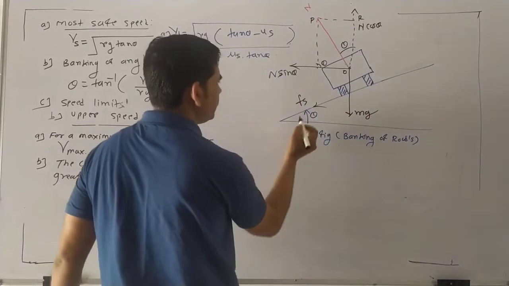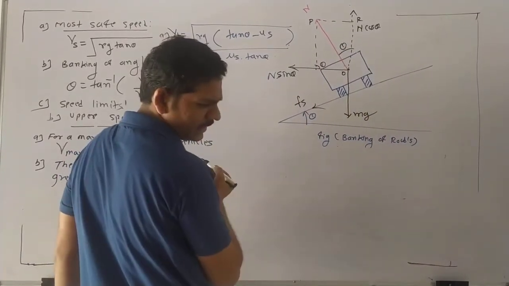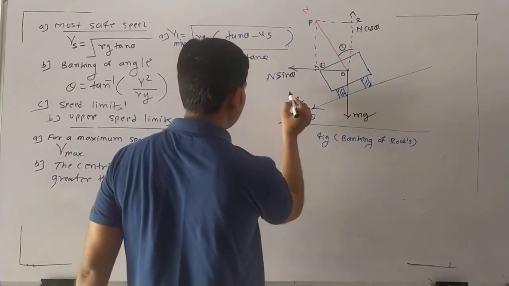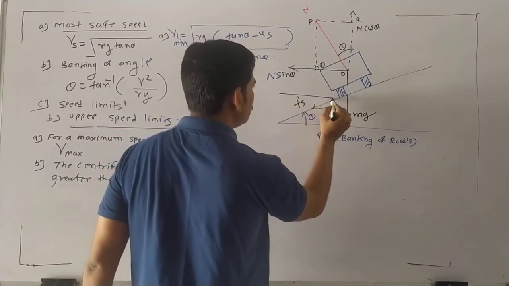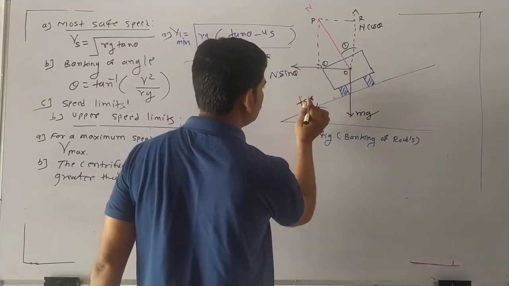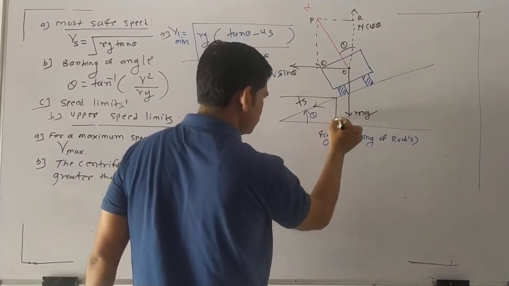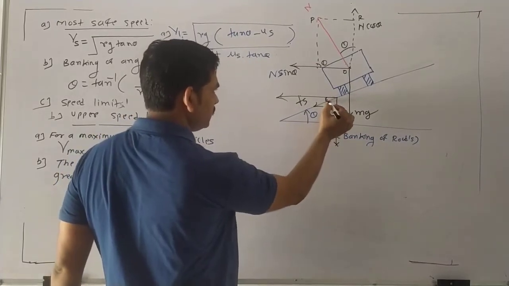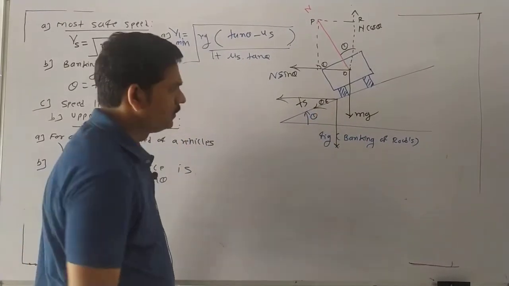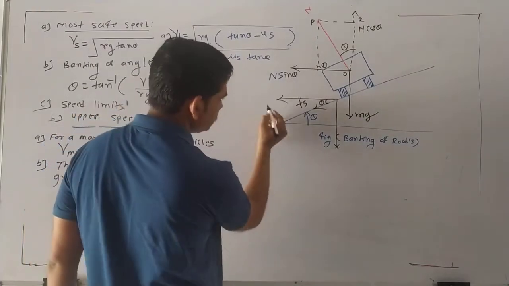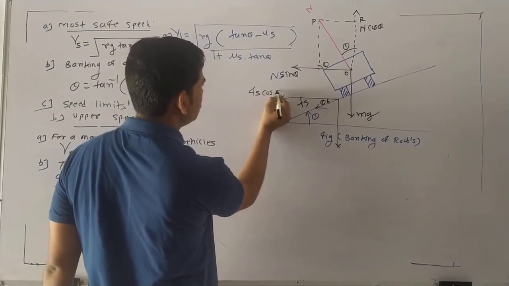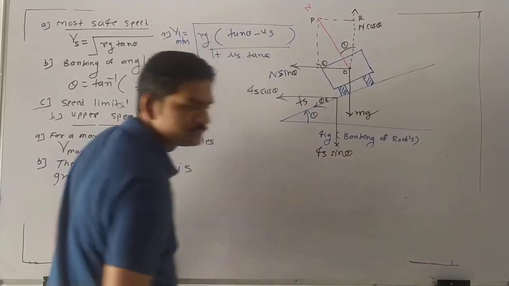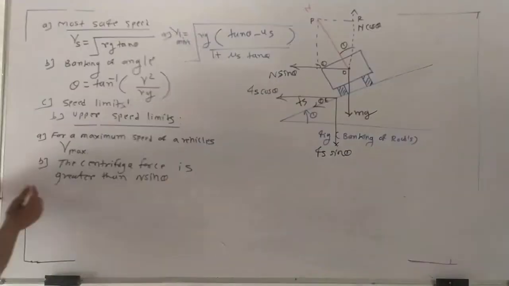So static friction is now in the downward direction. Whenever the static friction is in the downward direction, this also resolves into how many components? Two. So this is also resolved into 2 components. This is the theta. So what is the horizontal component? Yes, it is Fs cos theta, and the vertical is Fs sin theta. Right.